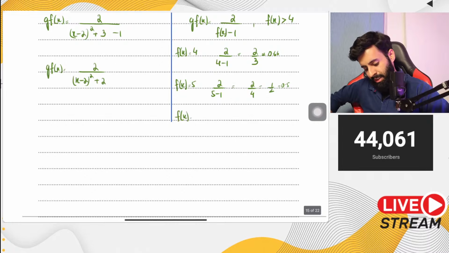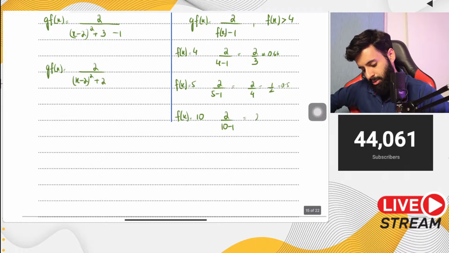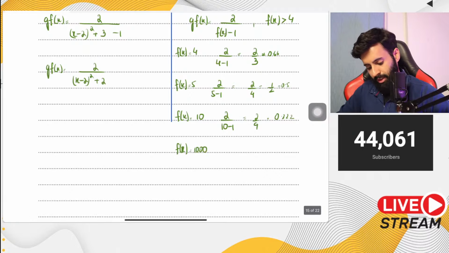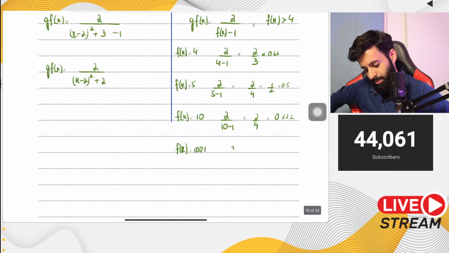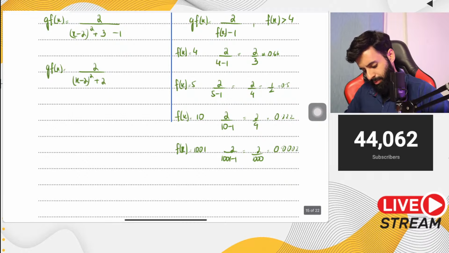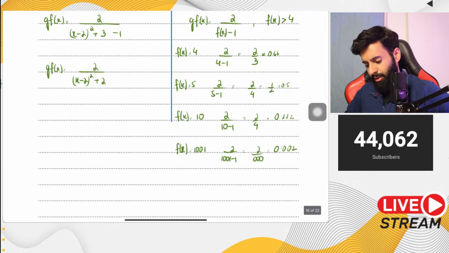If f of x is, let's say, 10, then you have 2 over 10 minus 1, which is equal to 2 over 9, which is 0.2222. If f of x is, let's say, 1001 so it's easy to work out, then you have 1001 minus 1, which means 2 over 1000, which means 0.002. Now can you observe a trend over here?